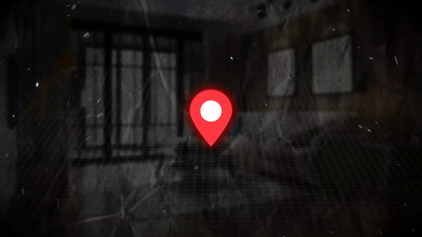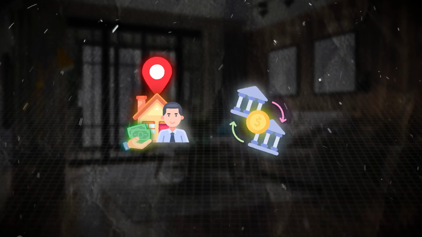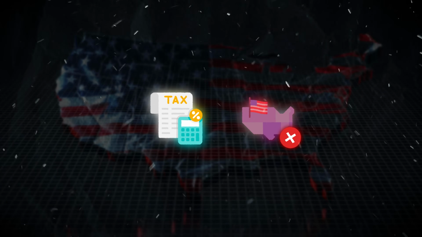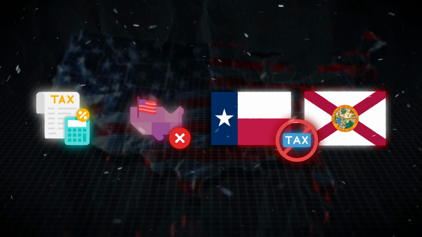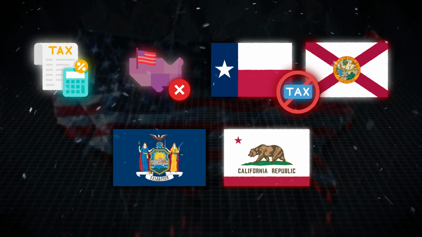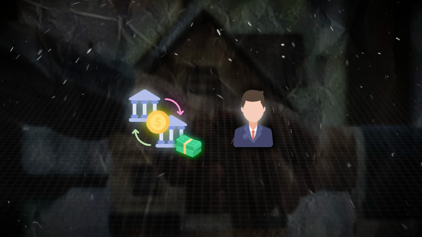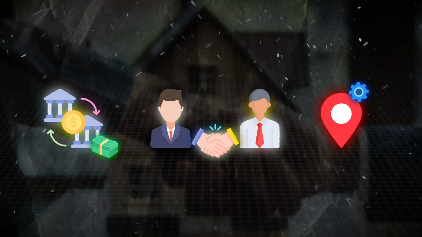In certain areas, homeowners pay transfer taxes when buying or selling a property, calculated as a percentage of the sales price. This typically ranges between 0.1% all the way up to 2%. These taxes, which fund local government operations, are not universal. In fact, states like Texas and Florida often don't impose them, while other states like New York and California may have significant rates depending on the city or county you live in. The responsibility for paying transfer taxes may fall on the buyer, the seller, or both, depending on local customs and negotiations during the sale.